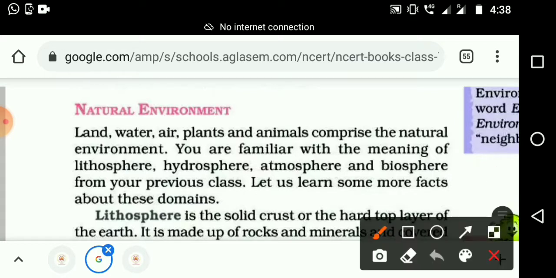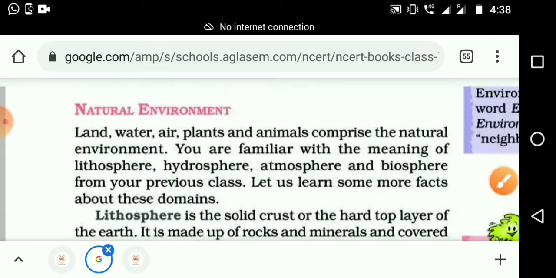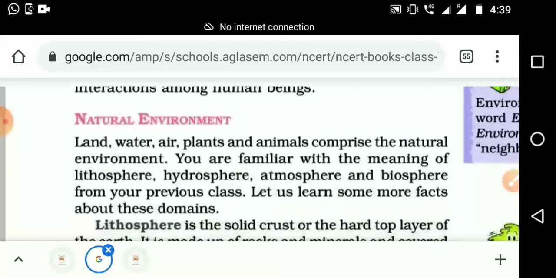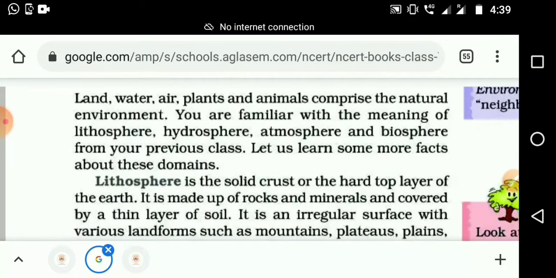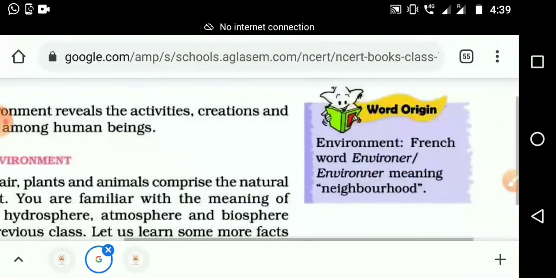Then the next one, example. You can write e.g., like this, or eg together. Example: land, comma, water, next one, air, etc.